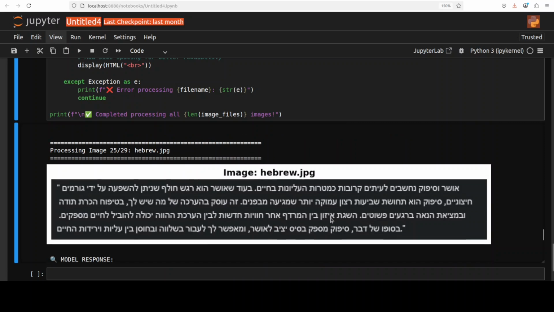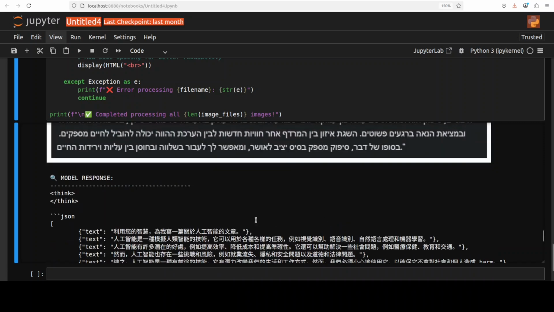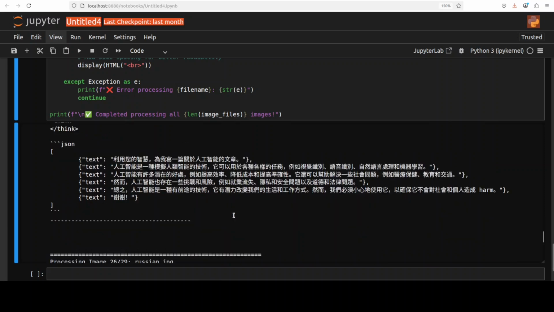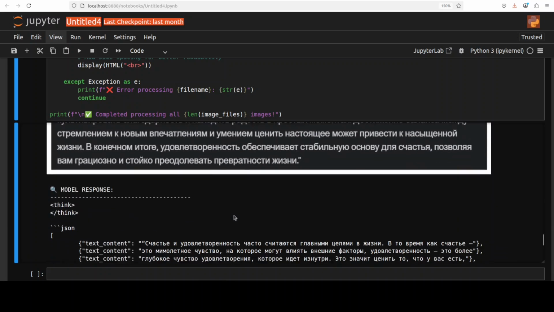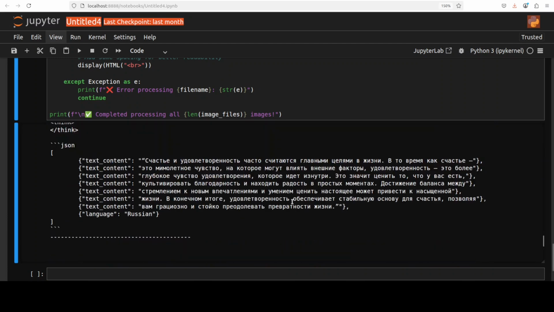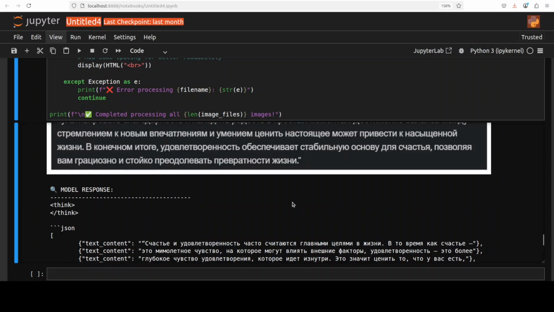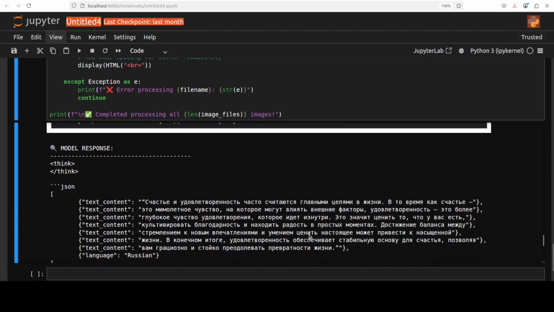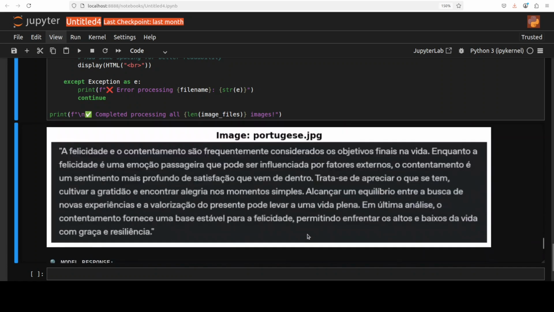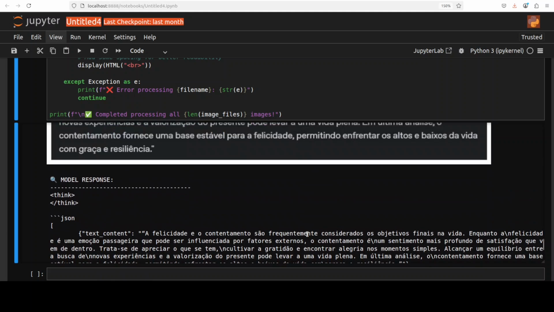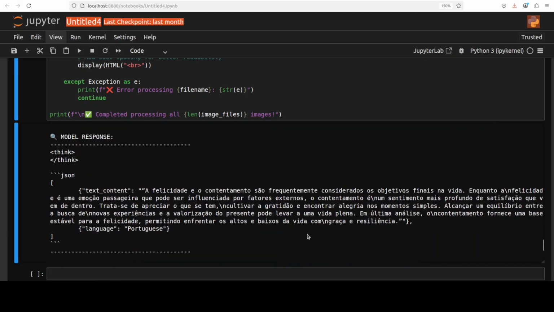Let's check Hebrew. Nope, can't do Hebrew. It has printed Chinese here. Let's check Russian. So this is Russian. Okay, I'm not sure about Russian. Looks okay to me, but please advise. And then we have Portuguese. Yep, that looks good.